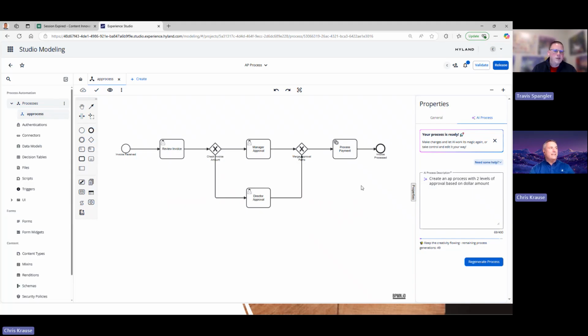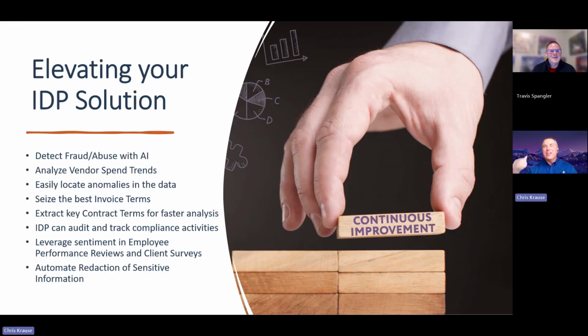Wow, pretty amazing, Chris. You did not disappoint, my friend. So very cool. So you can create your process. You can leverage the IDP and AI technologies on the front end at that capture point and get all the best data down. And then, of course, you can leverage that data within your workflow and approval process in OnBase workflow today. And you can tie it to your AI agent to ask the most important questions about all that great information to drive even better results downstream.